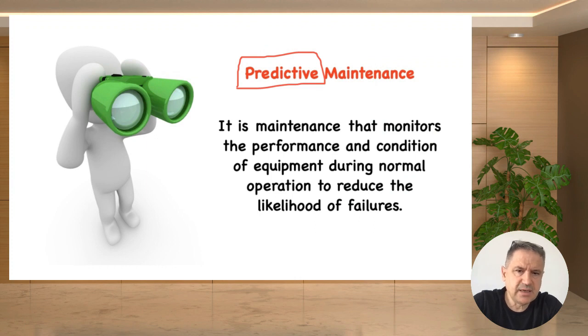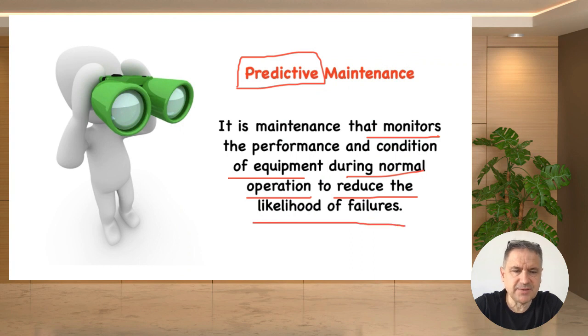It is stated that it monitors the performance and condition of the equipment during normal operation. Again, as you see here, everything is in good condition. We try to observe the equipment itself, and we look at the historical data belonging to the equipment. Why? To reduce the likelihood of failures. In this context, it is very similar to preventive maintenance, my friends.